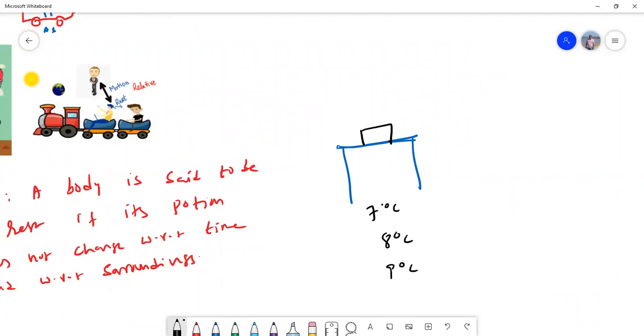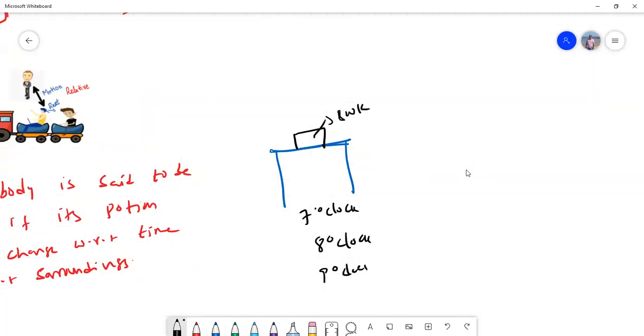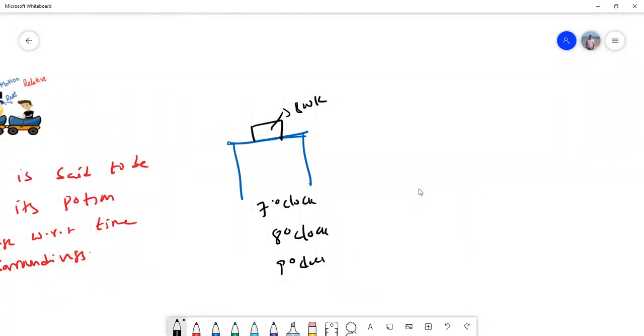At 9 o'clock, it is on the same table in the same room. So I can say that this book is at rest, because I am observing the book and the table at all times. So we'll say that books in a shelf are at rest. A building is at rest. A tree is at rest.